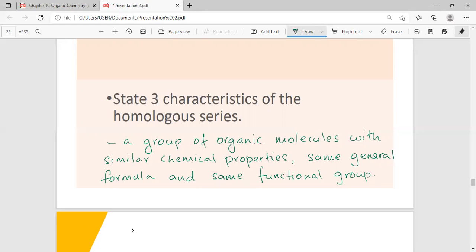So these are three characteristics of the homologous series.